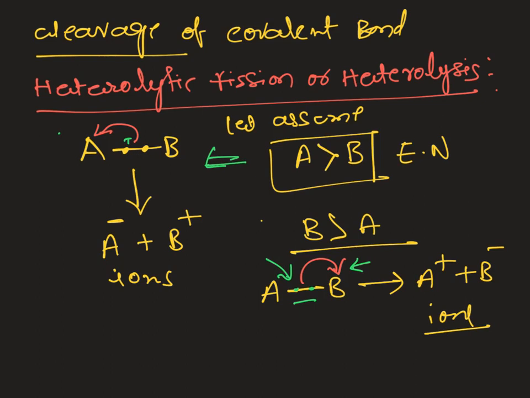Most of the time, whenever we write homolytic and heterolytic, we won't use words; we represent the meaning with arrows. Whenever you use arrows, you have to take a little precaution, otherwise the meaning will completely change.